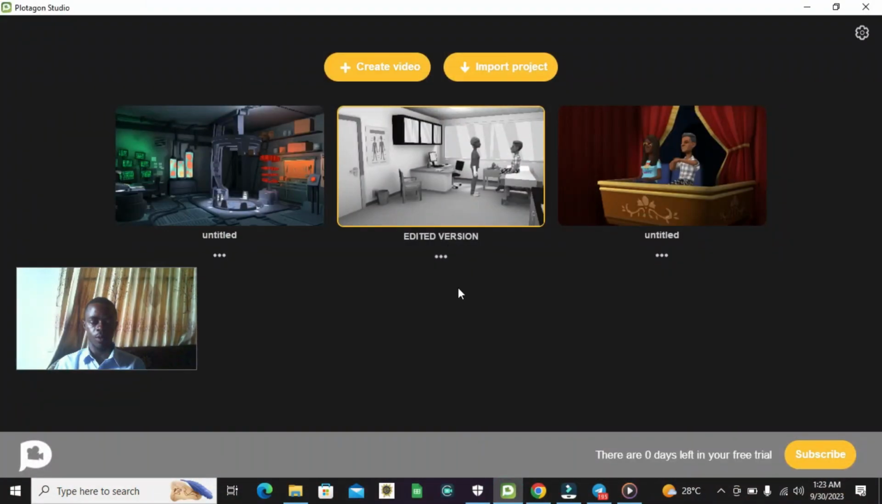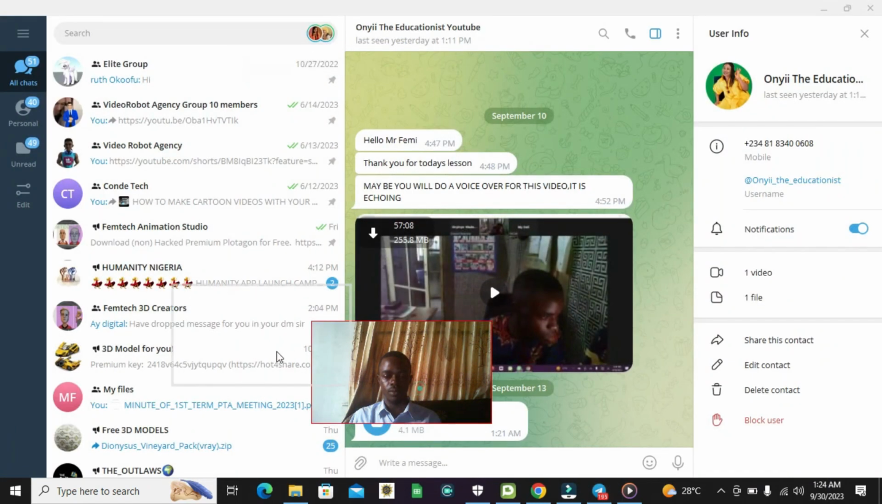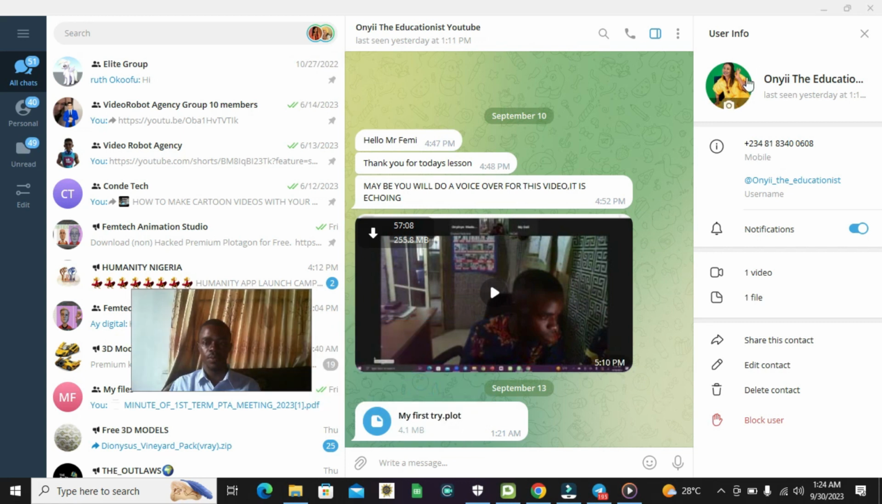Now open up your Plotagon Studio, okay? So what she did initially was to export her creation. There's a way to export that. Now this is the one she sent, which I imported into the scene. So I just click on import project, locate where I saved and downloaded the plots, okay?